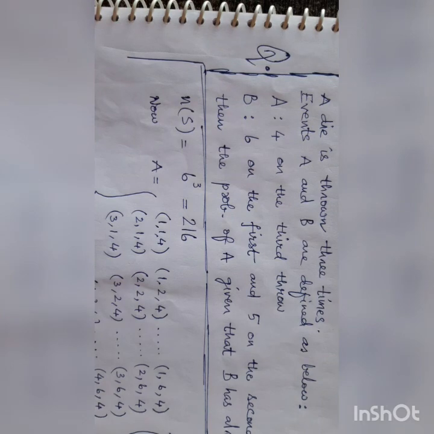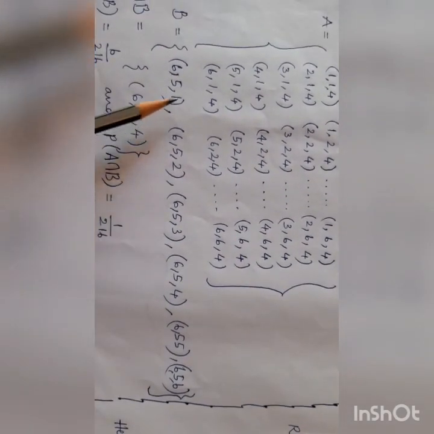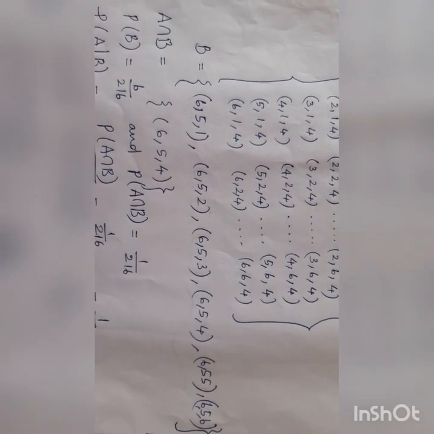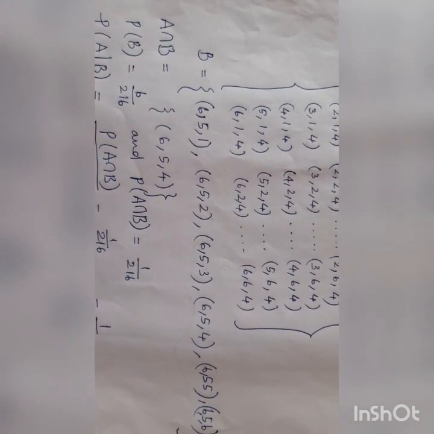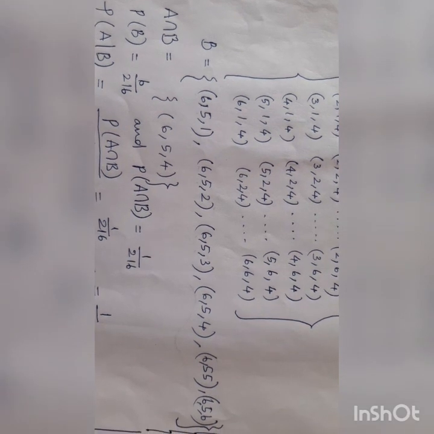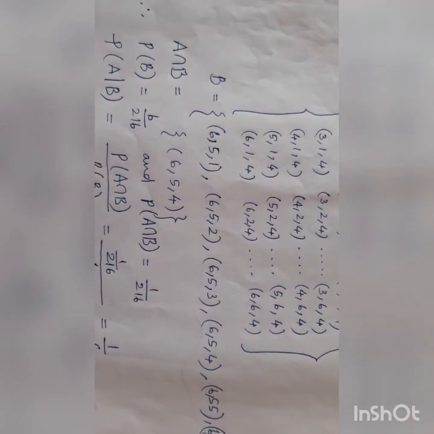Here, B is 6 on the first and 5 on the second throw. 6 on the first throw, 5 on the second throw, like that, with the third throw being 1, 2, 3, 4, 5, 6. So there are 6 elements, 6 triples. Now A intersection B.